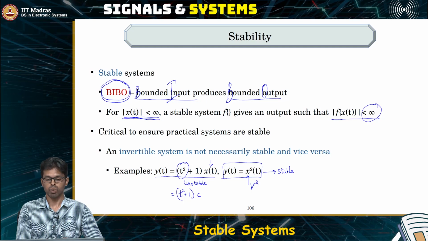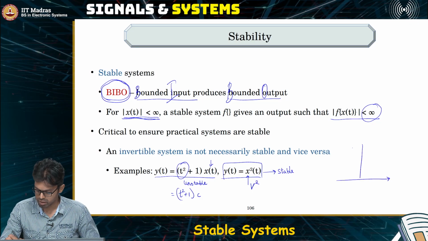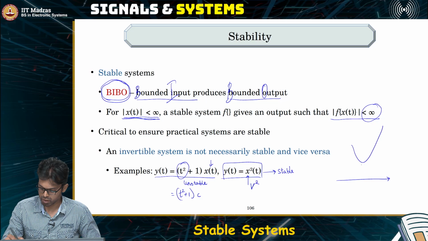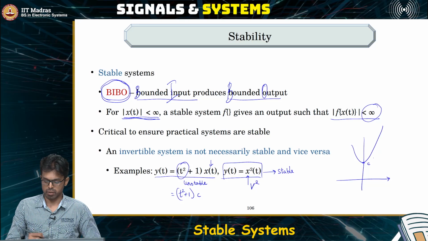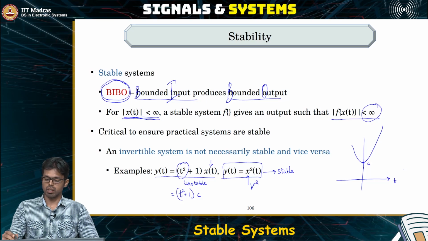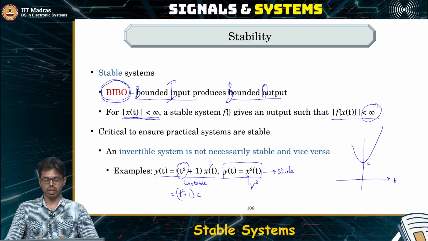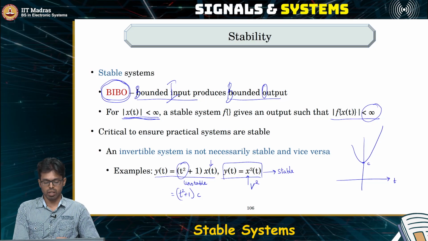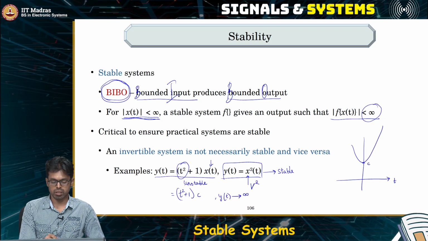If you plot this, how does it look like? Now it will look like something like this. It's a parabola basically, where this is c, which means as t tends to infinity, y of t also tends to infinity. It grows unboundedly. You cannot bound and say that y of t value is going to be below this. It can keep growing forever as t tends to infinity. So y of t tends to infinity in this case, which makes this system unstable.